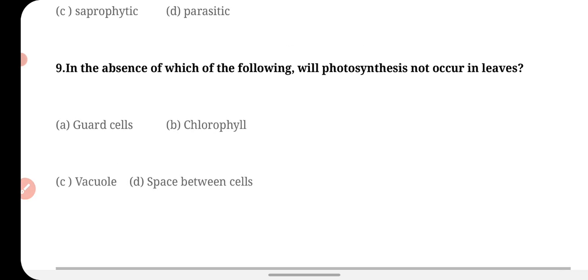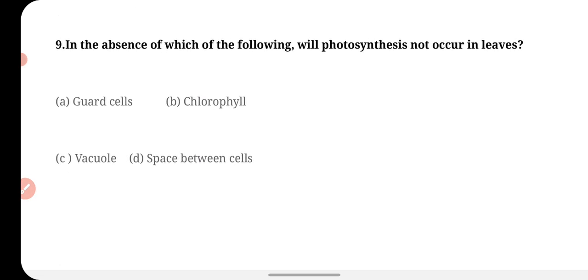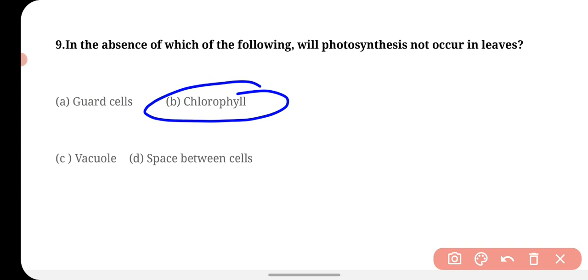Now the last question is, in the absence of which of the following will photosynthesis not occur in leaves? The options are guard cells, chlorophyll, vacuole, space between the cells. The answer is chlorophyll. As you know, without chlorophyll photosynthesis cannot take place.